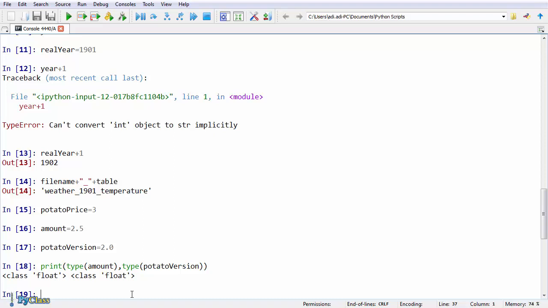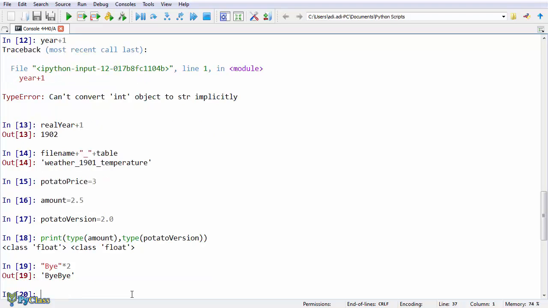You could also run into a certain scenario where you really have to use an integer. Say you want to multiply a string, and to do that you would use the multiplication operator. Let's say the string "bye" times 2. Bye bye. And yeah, see you in the next lecture.